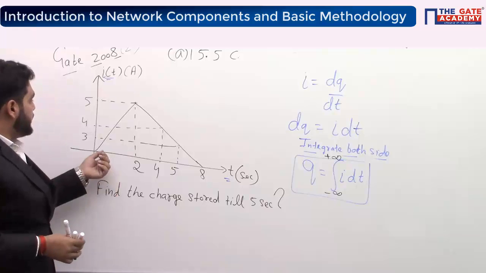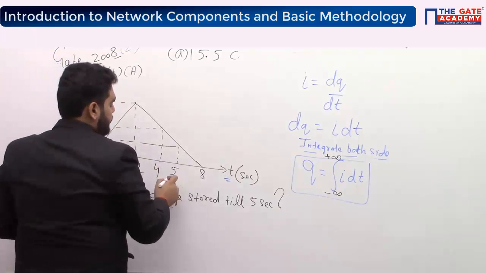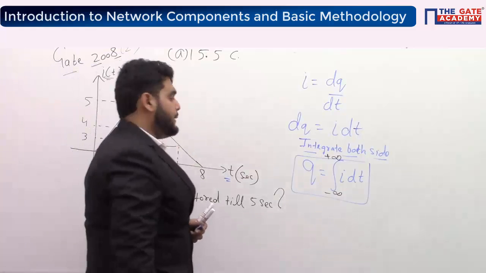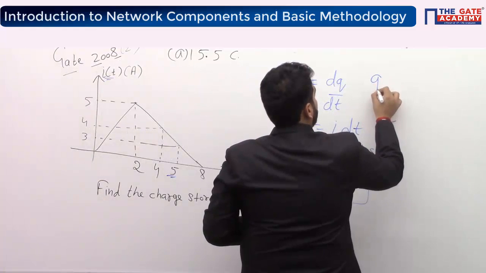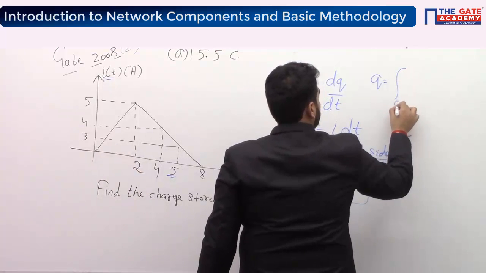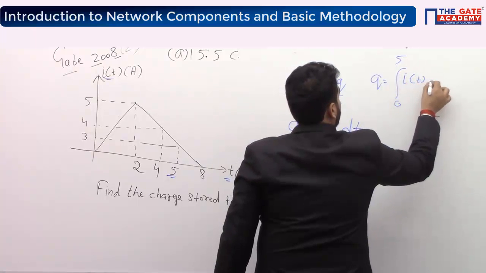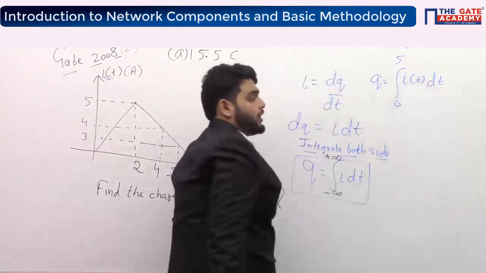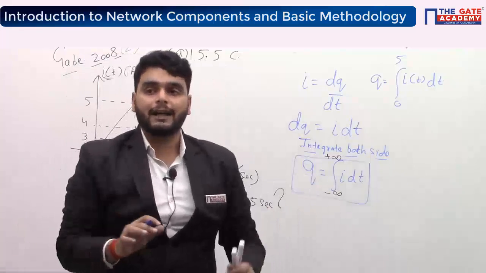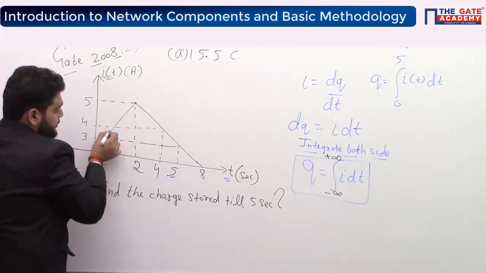In this question, we are given current and time, and we have to find how much charge is stored till 5 seconds. So charge q here will be equal to the integral from 0 to 5 of I dt. Which means we have to integrate this much portion.